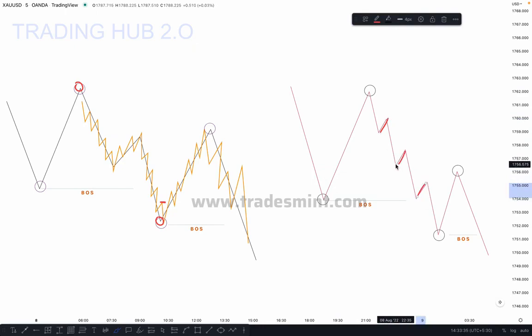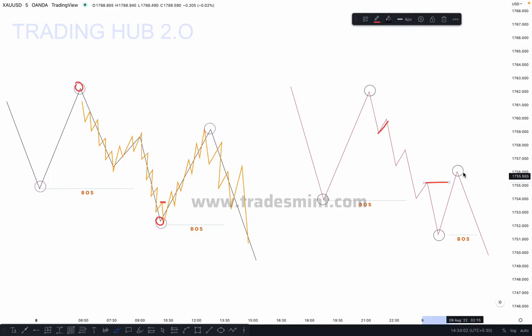Okay, there is no difference in size. Okay, if the market creates a larger structure like this, so the actual inducement is here. This can be your major inducement. If the same thing is here, and all these structures are similar, then we can mark this as our actual inducement, or you can say a major inducement, right?